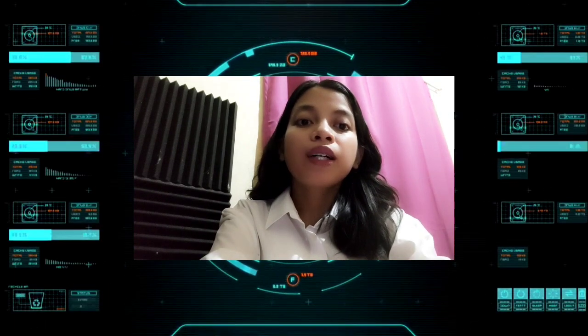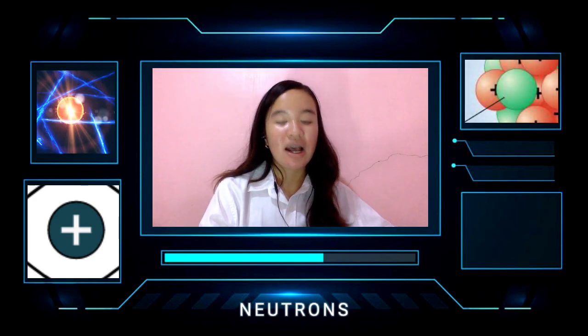But what are the parts of this particular model? Good question. The parts of the Rutherford model are as follows. The nucleus. The nucleus is at the innermost core or center of the atom. It contains protons and neutrons, which are two types of subatomic particles. The protons. Protons are subatomic particles that have a positive charge. The strong nuclear force holds protons together in the nucleus of an atom. The neutron. A neutron is a subatomic particle found in every atom's nucleus except basic hydrogen. The term comes from the fact that the particle has no electrical charge. It is neutral.